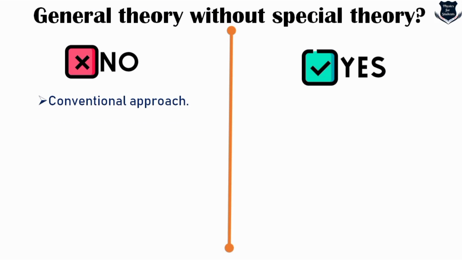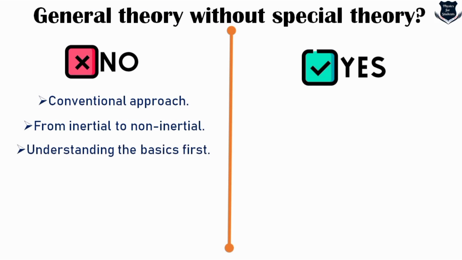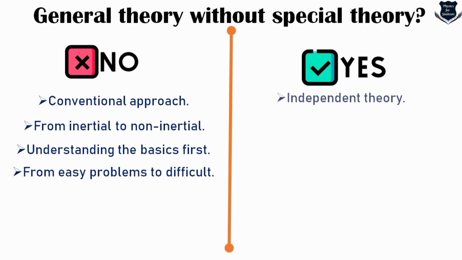They are following a conventional approach, because initially it starts with the inertial frame of reference, then it moves into non-inertial frame of reference, and it is the understanding of the basics first. I mean to say the mass energy equivalence, the equivalence principle, the Lorentz transformation, the Lorentz force, everything actually starts with special theory. And it is easy because with any high school mathematics, you can understand special theory of relativity.